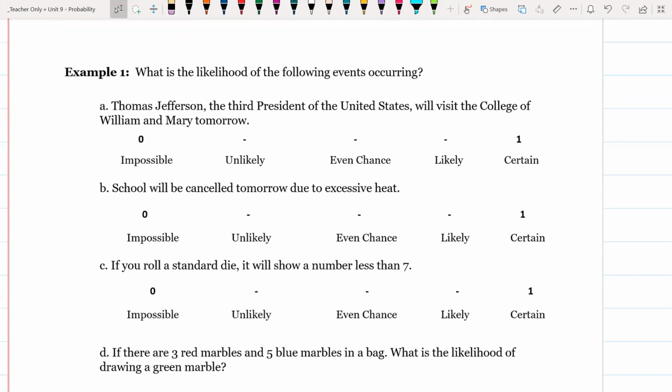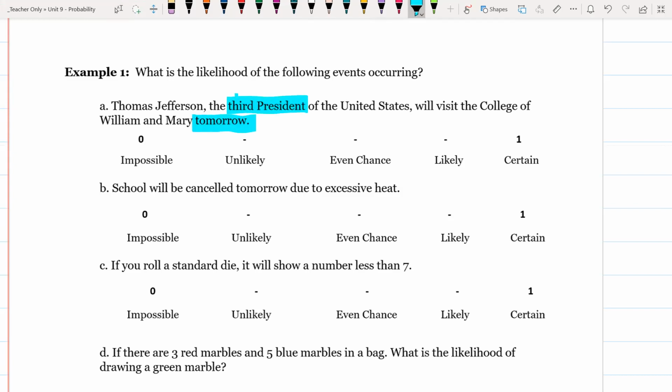So we want to classify each of these and figure out what likelihood it is. We want to read the sentences and figure out, is it impossible, unlikely, an even chance, likely, or certain? Right? So Thomas Jefferson, the third president of the United States, will visit the College of William and Mary tomorrow.